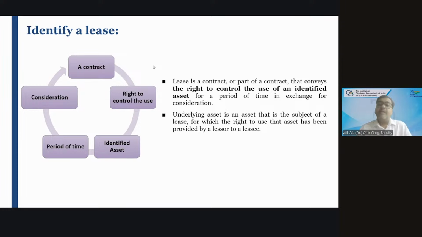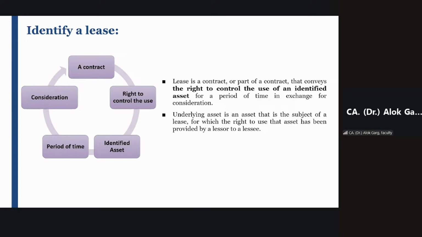Lease is a contract. Contract means an agreement enforceable at law. It's a contract between two or more parties, which are lessor and lessee, where these parties are getting a right to use of an asset. I'm talking about the old definition.